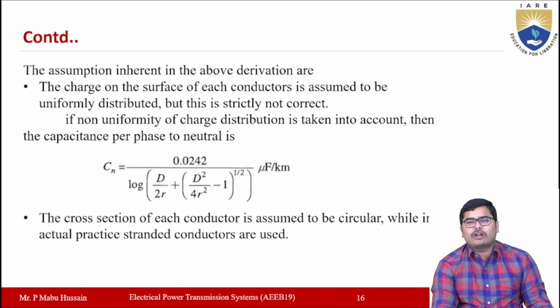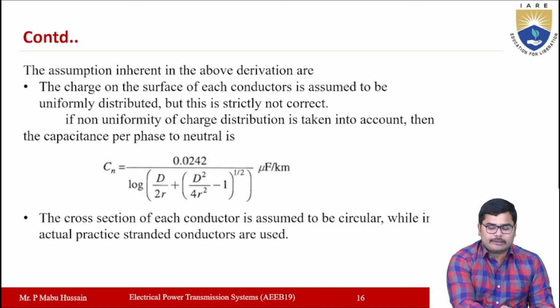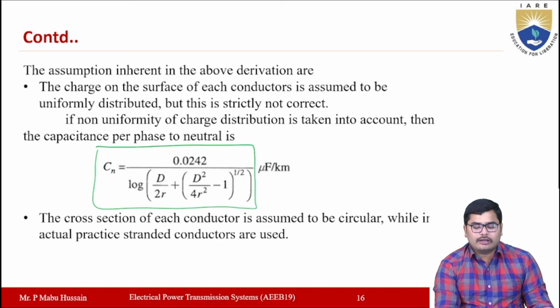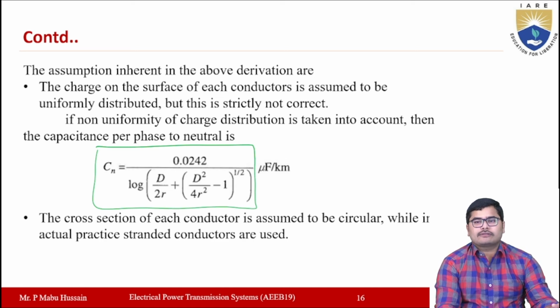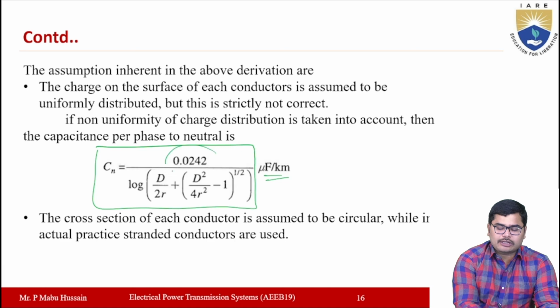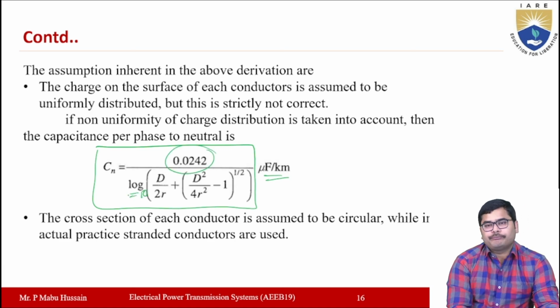If you consider the non-uniformity of charge distribution, then the capacitance per phase to neutral can be calculated using this expression: Cn equal to 0.0242 by log of d by 2r plus the square root of d square by 4r square minus 1, in microfarads per kilometer. When using 0.0242, the log term is to the base 10.